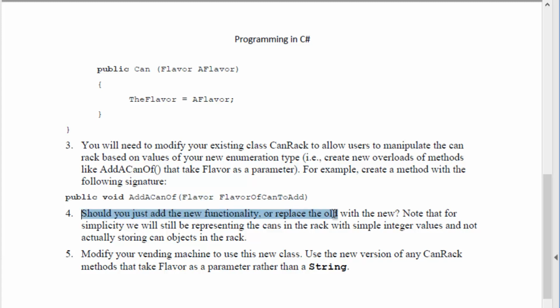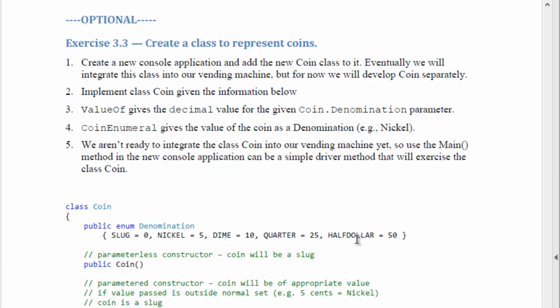So then you've got some new functionality, and once again you have to ask yourself whether or not that would be something that you would want to replace in your main, or just go ahead and go with the old functionality. So once you've done those modifications, make use of them in your main method, or that is to say your vending machine. Now optionally we have exercise 3.3, and this is a little bit more coding with enumerations.